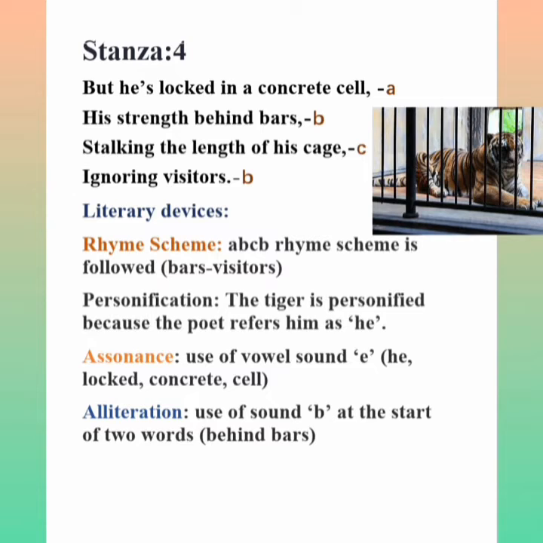He talks about the reality of the tiger. Okay, so that is inside the cage. He says that the tiger is confined in a strong cell which is made of strong building materials like bricks, cement and sand. Okay, so he further says, the poet, that the tiger is behind bars because it is inside the zoo.